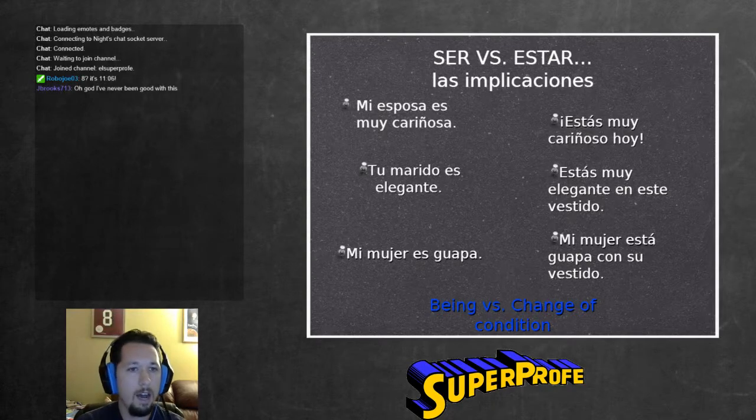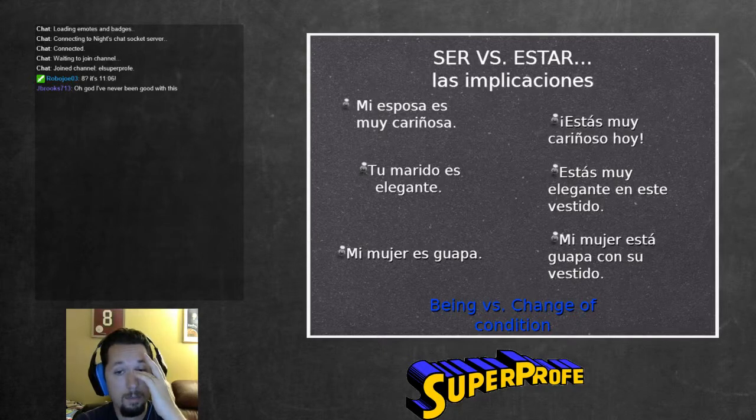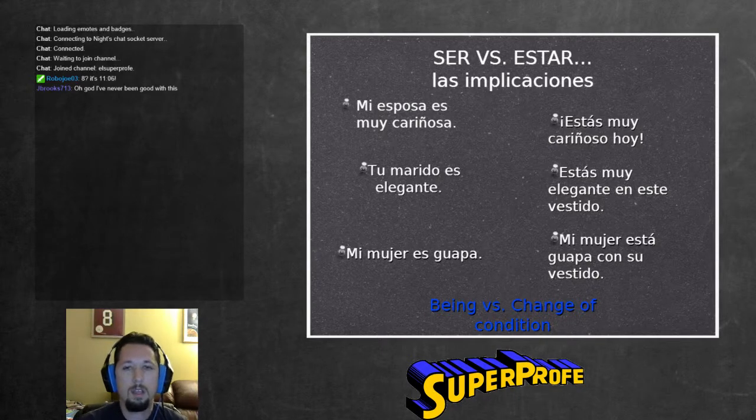And then we have mi mujer es guapa versus mi mujer está guapa con su vestido. So my wife is beautiful as a general characteristic versus my wife looks beautiful in that dress. And so we see here the distinction between just characteristics and states.